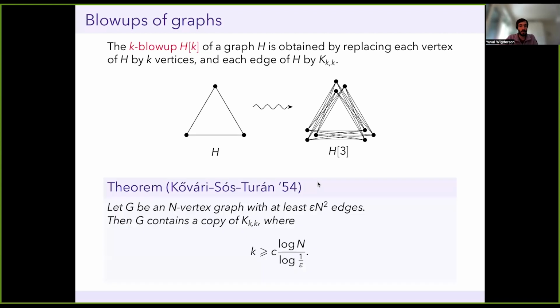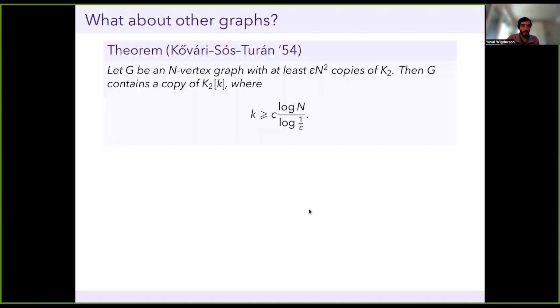And so again, here's the Kővári–Sós–Turán theorem as I stated it on the last slide. But an equivalent way of stating it is that rather than assuming epsilon n squared edges, I'm saying epsilon n squared copies of the graph K_2, which is just an edge. And then the conclusion, before, was that I had a copy of K_{k,k}, but that's just a copy of this k-blowup of an edge. So the theorem says if I have many copies of K_2, I contain a large blowup of the same graph K_2. So again, that's the theorem.